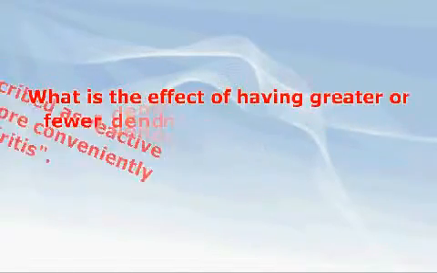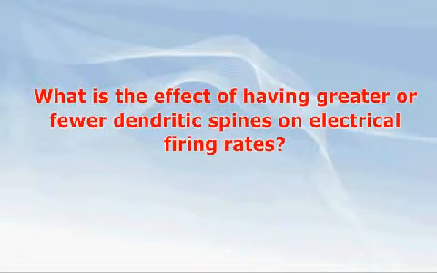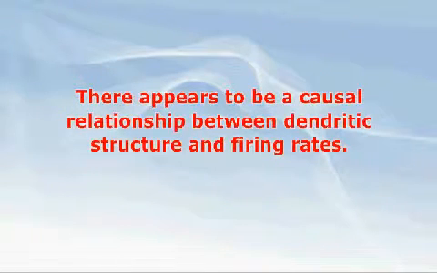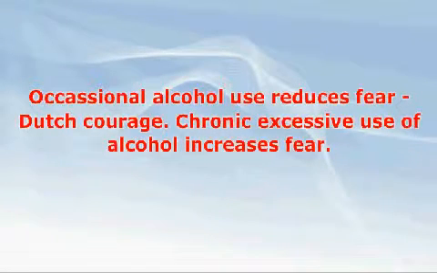What is the effect of having greater or fewer dendritic spines on electrical firing rates? There appears to be a causal relationship between dendritic structure and firing rates. The more dendritic spines there are, the greater the firing rates of neurons and good feelings. The fewer dendritic spines result in lower firing rates and bad feelings. Altered dendritic firing rates have been noted with alcohol exposure. Occasional use increases dendritic spine lengths and results in reduction in fear, or Dutch courage. Chronic use of alcohol results in reduced dendritic spine lengths and numbers and bad feelings.